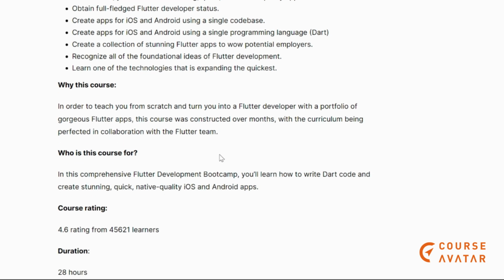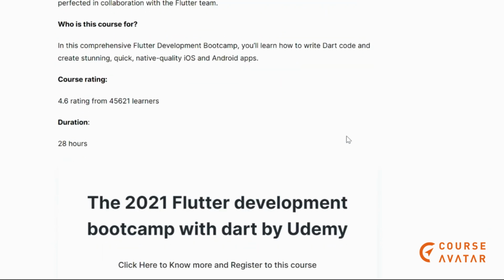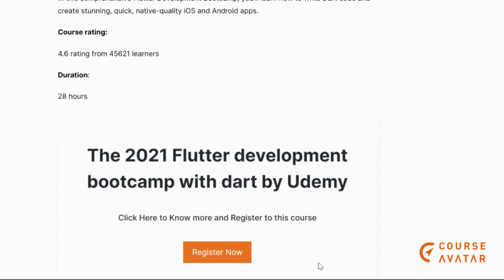You can make some projects for your portfolio to get an internship or a job. And this is a comprehensive Flutter development bootcamp course. Here you will learn to write Dart code and create stunning, quick, native-quality iOS and Android apps also. If you're interested, then go and check out the link.